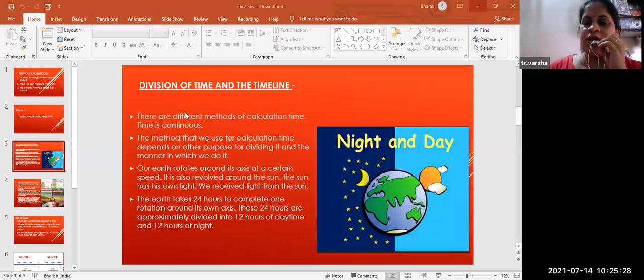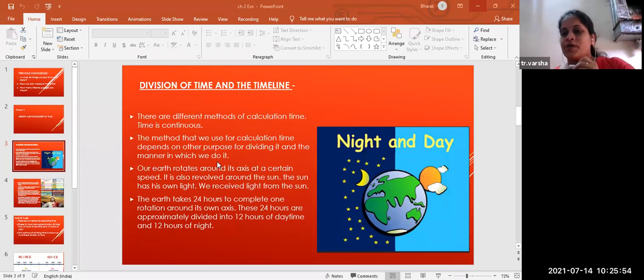How we used to wait a whole year for that birthday to come again, right? So this is how we divided the time. We used to start calculating the months. One month went, then two months went. This is how we calculate, right? So this is the purpose of dividing it and the manner.